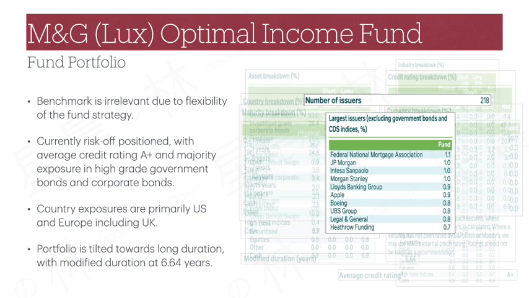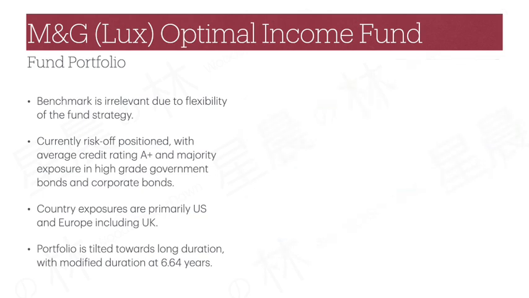Finally, the fund fact sheet does provide a top 10 issuer list, which doesn't really mean much as there are over 200 issuers and the majority of the exposures are the US and Europe sovereign bonds anyways. Again, there is no mention of the effects of leverage in the portfolio holdings information.